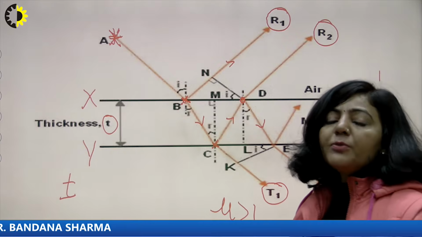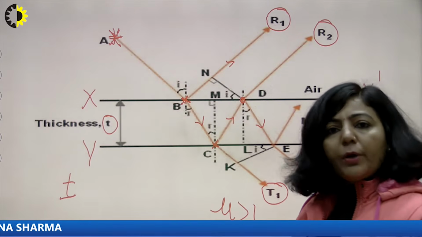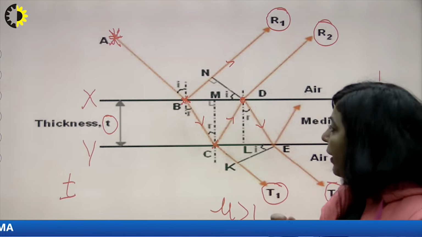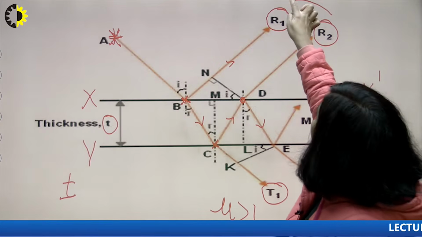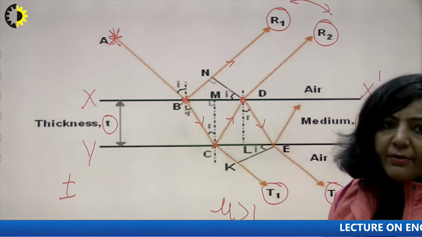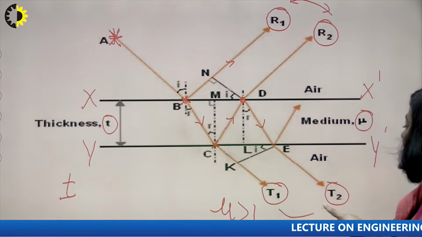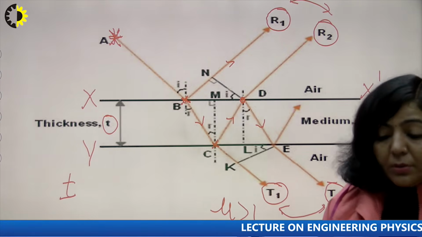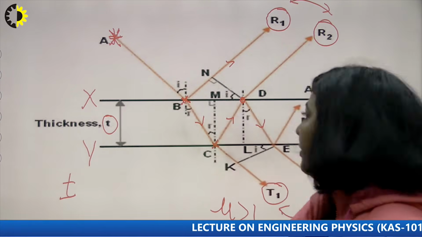So you are going to observe two types of interference pattern which are totally complementary to each other. One of the interference patterns is because of the superimposition of these reflected rays, and the second interference pattern is because of the combination of these transmitted rays.